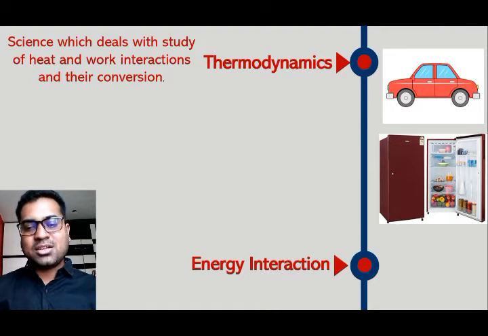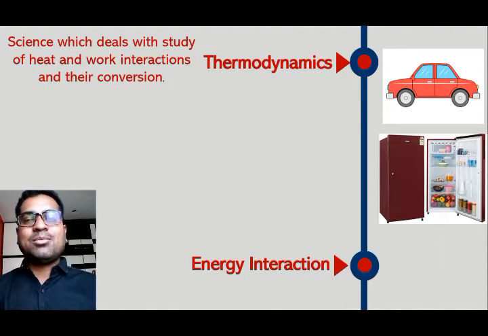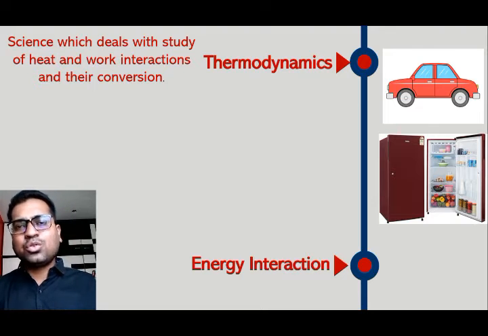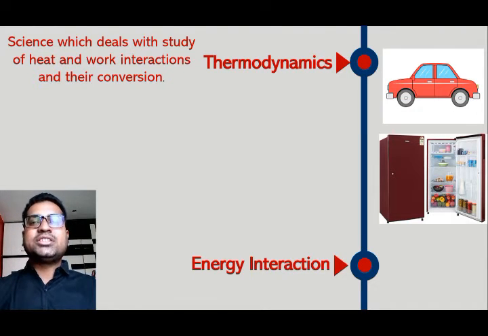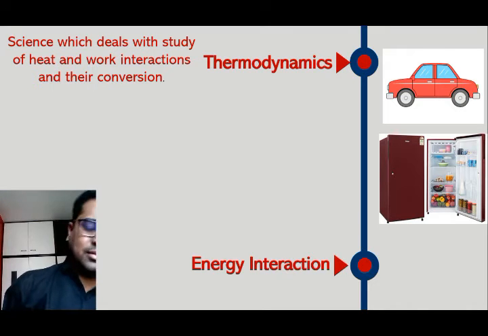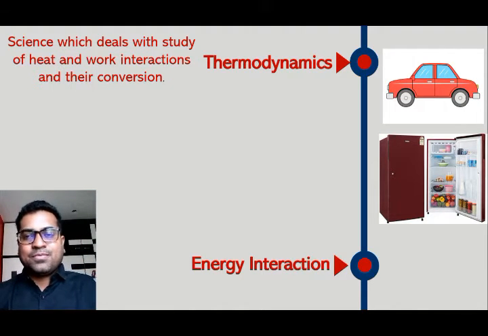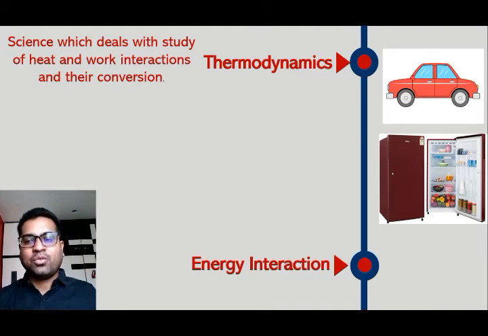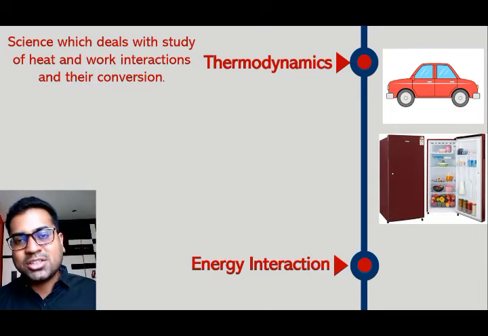So next part, energy interaction. Now in thermodynamics there are only two types of energy interactions. One is heat interaction and second will be the work interaction. Energy. So obviously you know about energy. Energy is capacity of system or ability of system to perform work. Now in thermodynamics there will be two types of energy interaction.